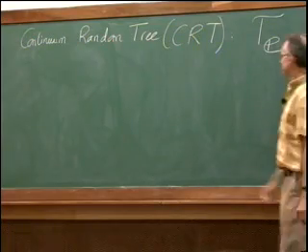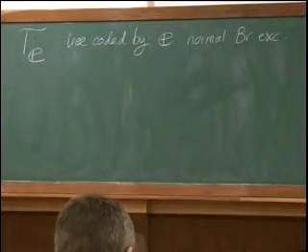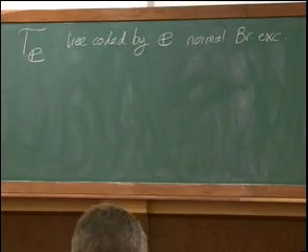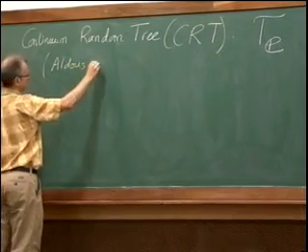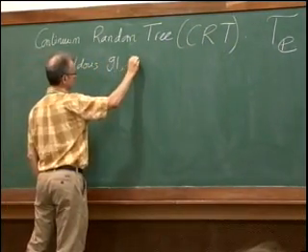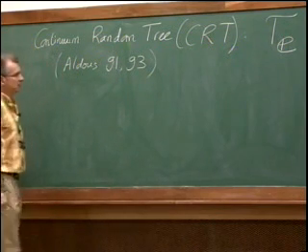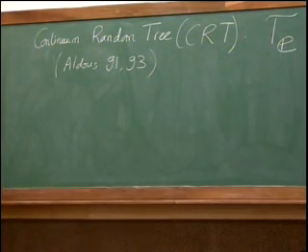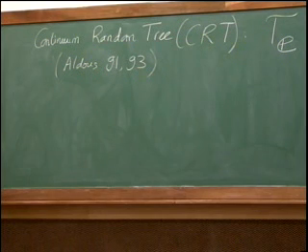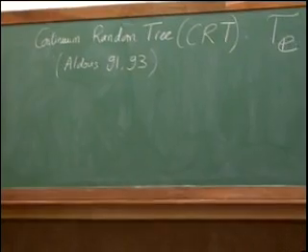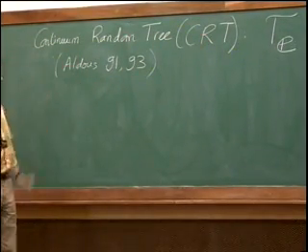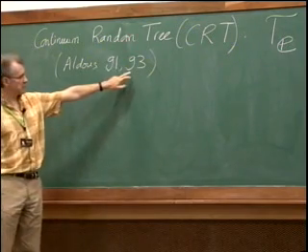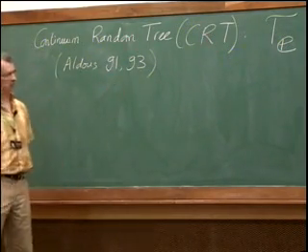Okay, and so the CRT was introduced about 20 years ago by David Aldous. In particular, there are two papers in 91 and in 93 in the Annals of Probability. If you look at these papers, the presentation of Aldous is not the same as this one. He has a different way of defining the CRT, especially in the first paper. It's called, I think, the Brownian CRT. And the connection with the Brownian excursion is made in the second paper, the paper of 93.